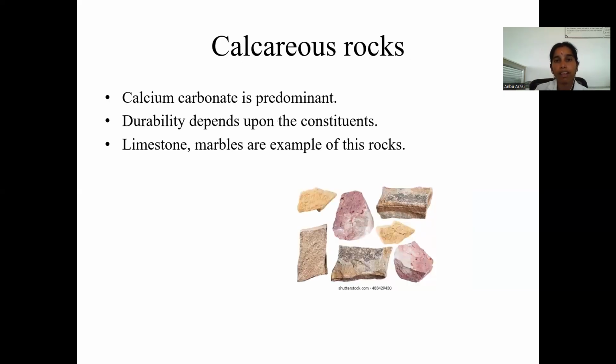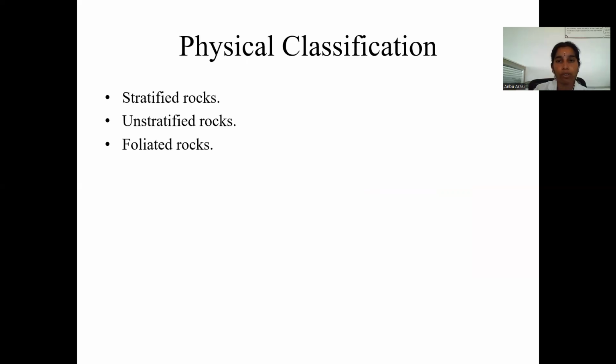Next, calcareous rocks have more calcium carbonate content, so they are light in color. Their durability depends upon the constituents. Limestone and marbles are examples of calcareous rocks. Based on chemicals: siliceous rocks, argillaceous rocks, and calcareous rocks. Next, physical classification, based on stratified rocks, unstratified rocks, and foliated rocks.